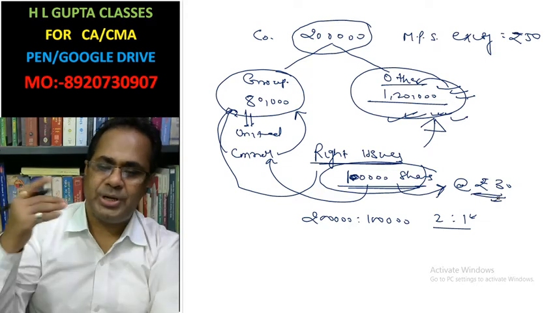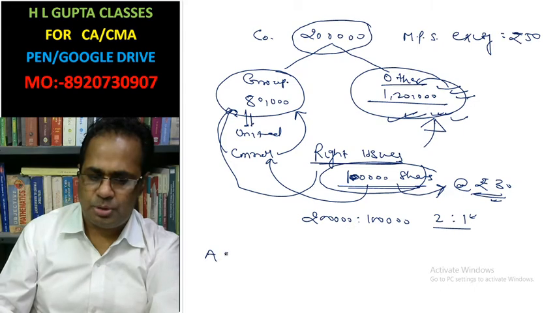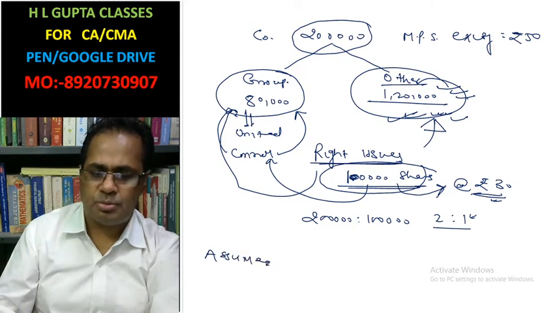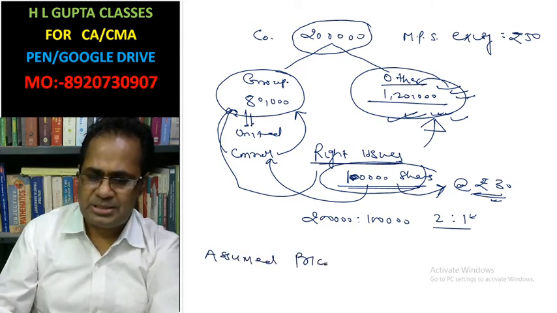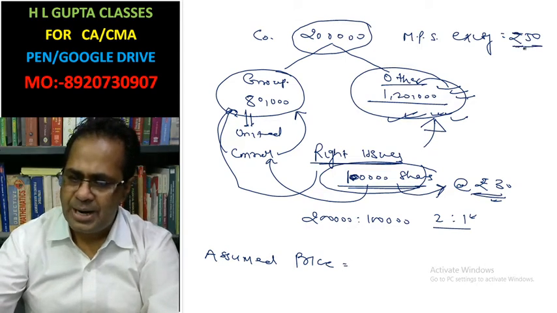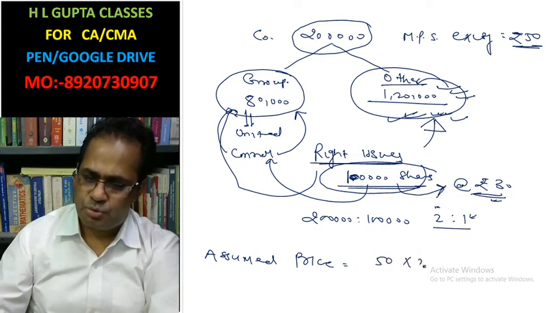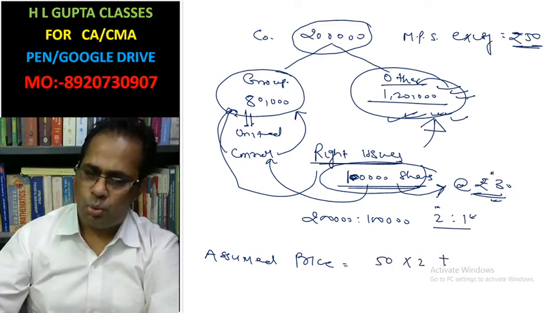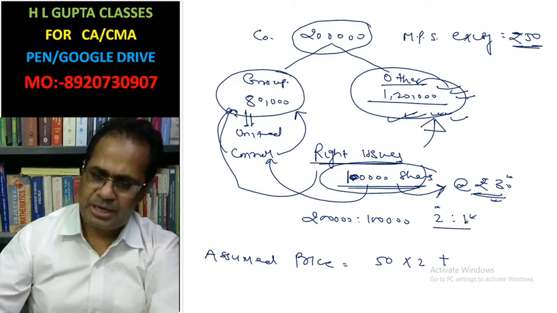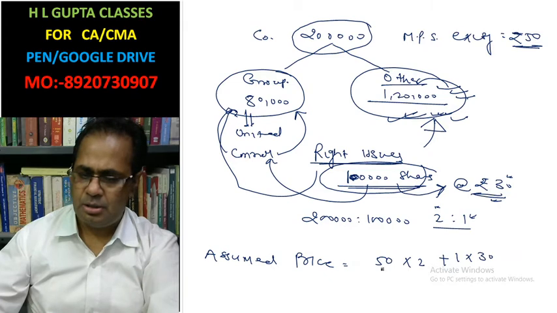In this case, we need to calculate the assumed price. How to calculate the assumed price? Assumed price is calculated as: 50 is the market price for 2 shares, plus 30 is the price for 1 share.